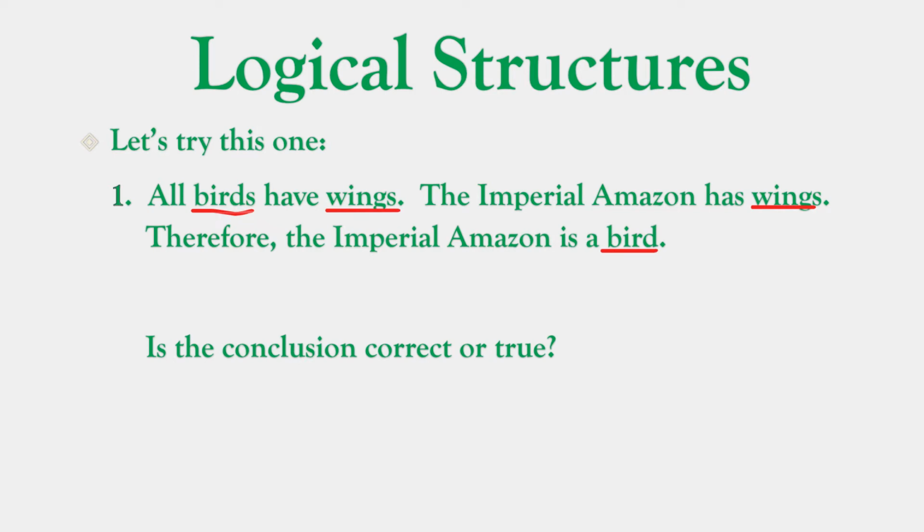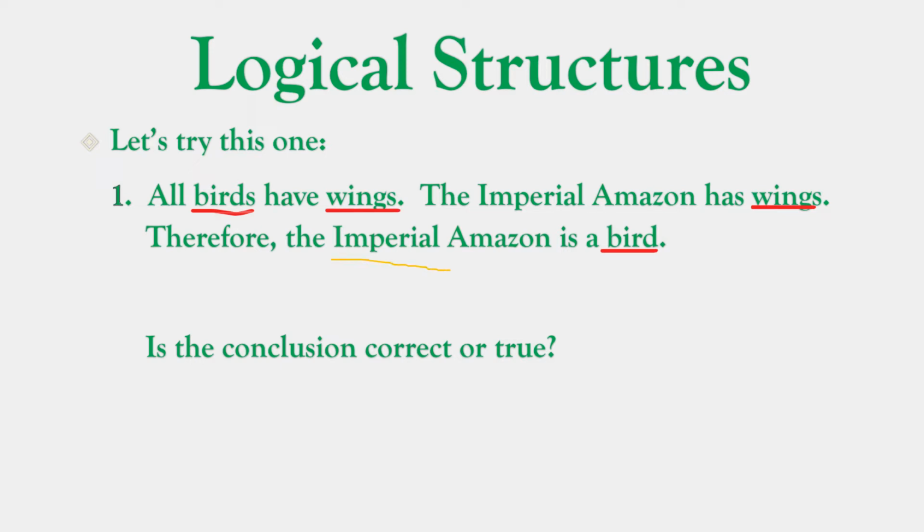Let's just try this one. Here's a condition, whether true or not, whether obvious or not. Don't get into that. Just look at what the words are saying to you. All birds have wings. The imperial Amazon has wings. Therefore, the imperial Amazon is a bird. Is the conclusion correct or true? Well, all birds have wings. The imperial Amazon has wings. So then we're doing backward reasoning.